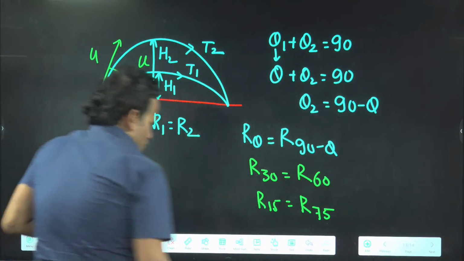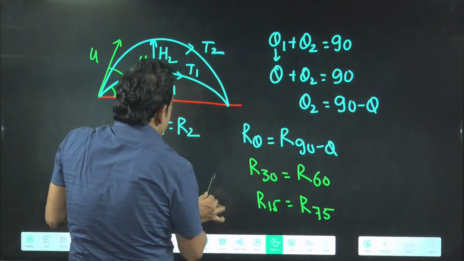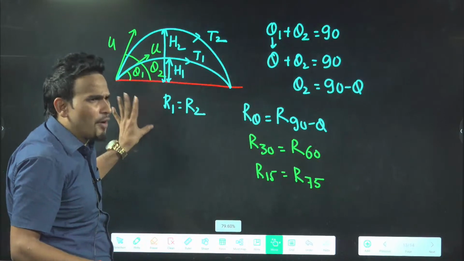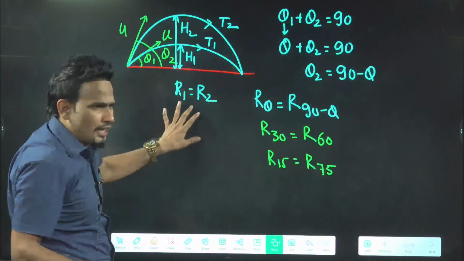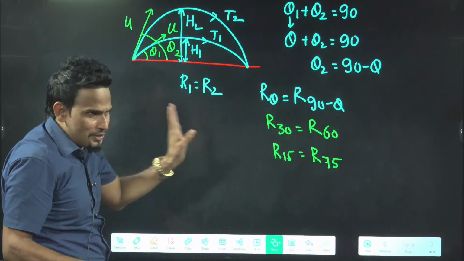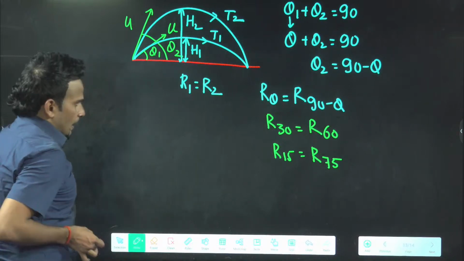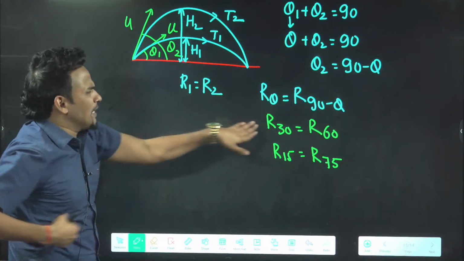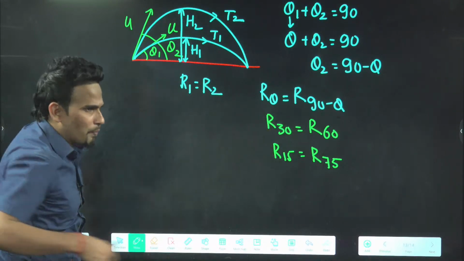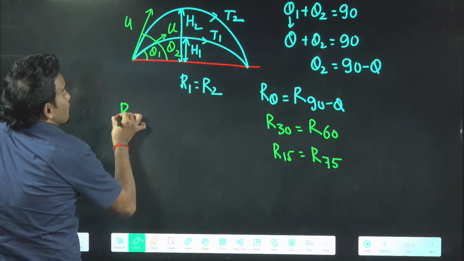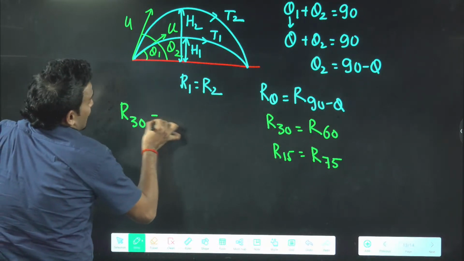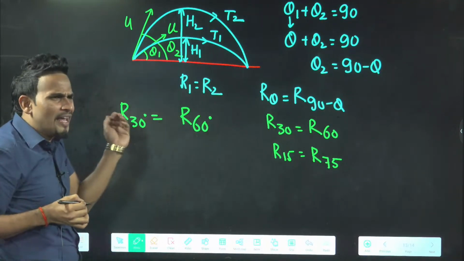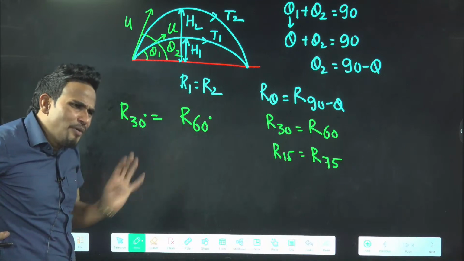Now understand one situation. Be careful. Here I will tell you one situation, a little conceptual, a little tricky. We have up to oblique projection; that is our syllabus. No problem, we'll be able to complete. Don't worry. Understand one point. Let's take this situation. I am saying the range for 30 degrees is the same as range for 60 degrees. Angles complementary. Now tell me, will the time of flight also be equal?